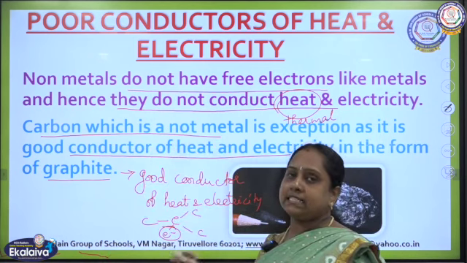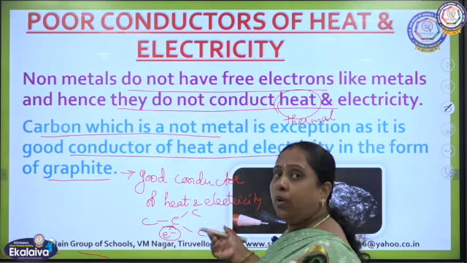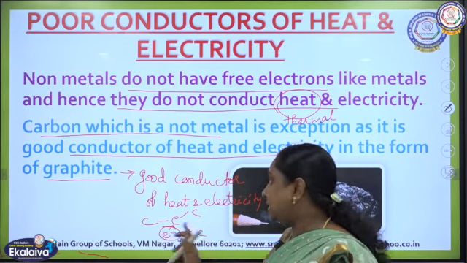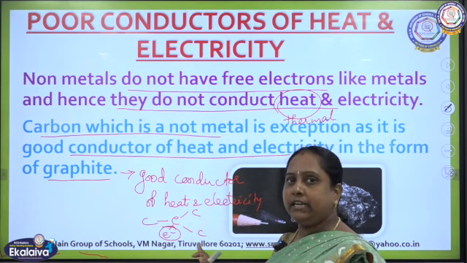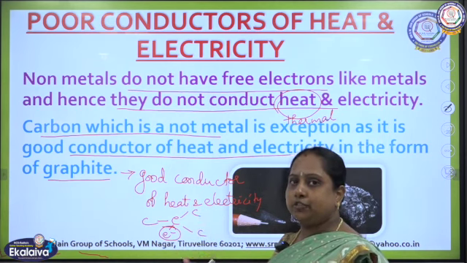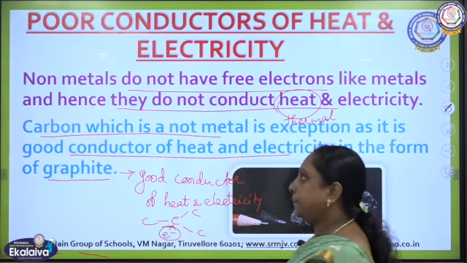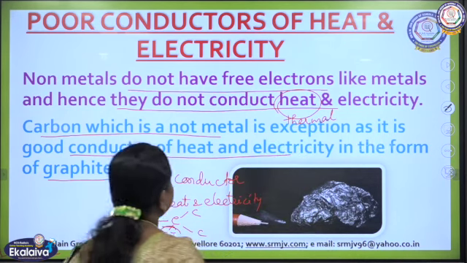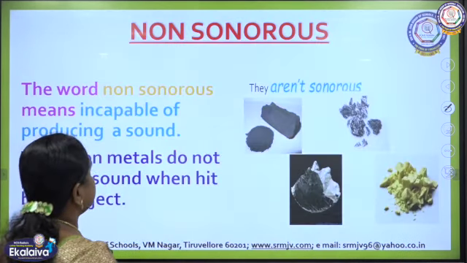So, you will be learning the structure in detail in next lesson, children, in carbon and its compounds. So, now you just know the concept: graphite is a good conductor because of its structure. The structure shows that there is a free electron in graphite, and that free electron will help graphite to conduct electricity. Okay. And the other properties, if you check, heat and electricity, conductors of heat and electricity.